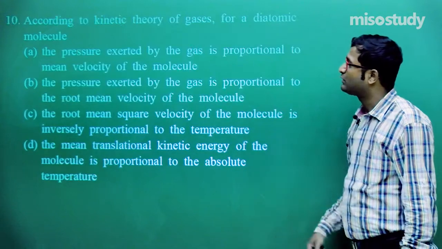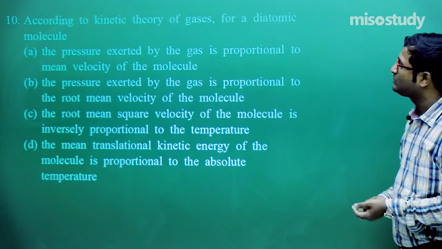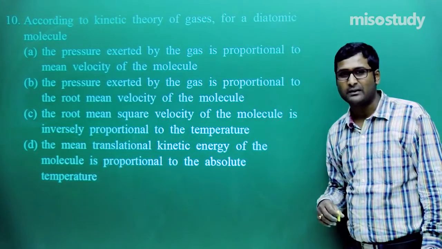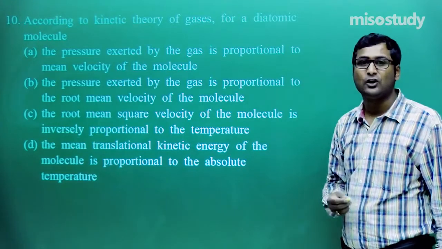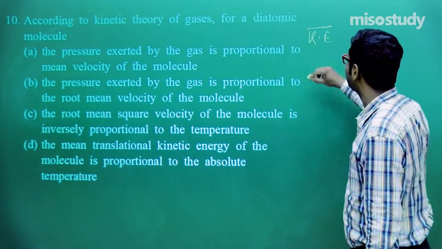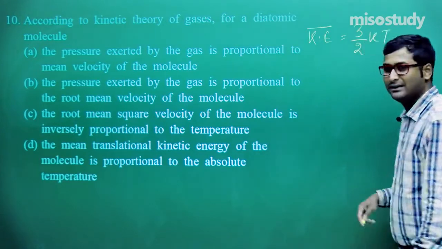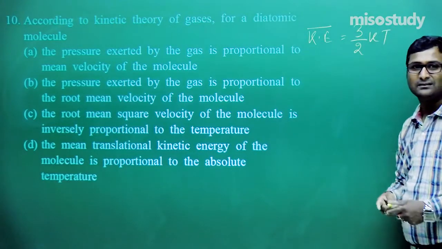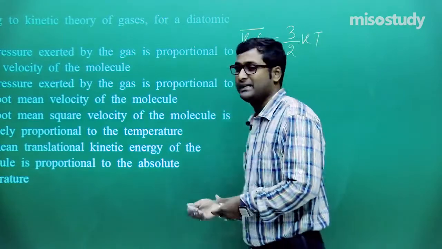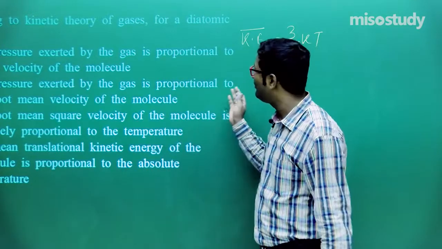Now let's move to question number 10. According to the kinetic theory of gases, for a diatomic molecule, K is equal to 3 by 2 kT. T is temperature. Tell me friend, what is K? I'm giving you a chance, what is the value of K?